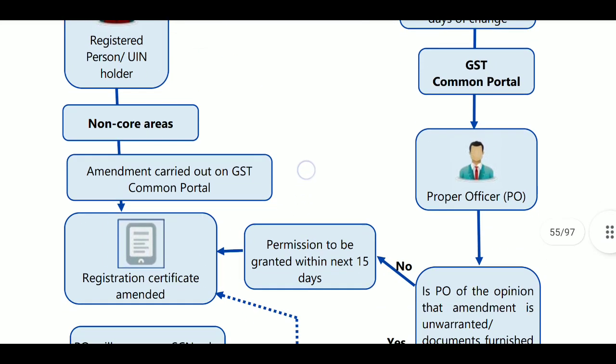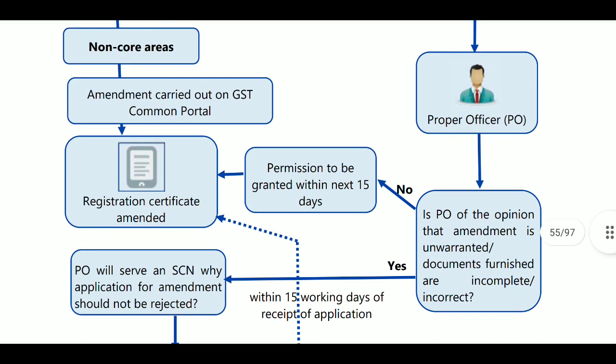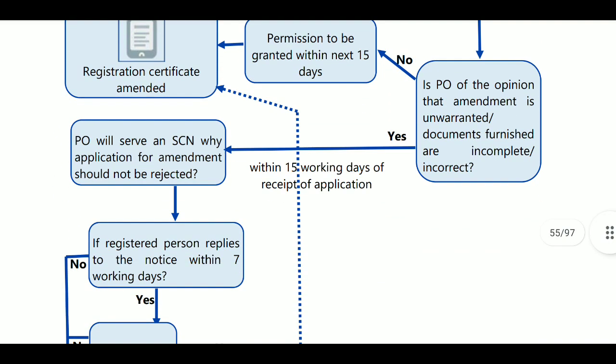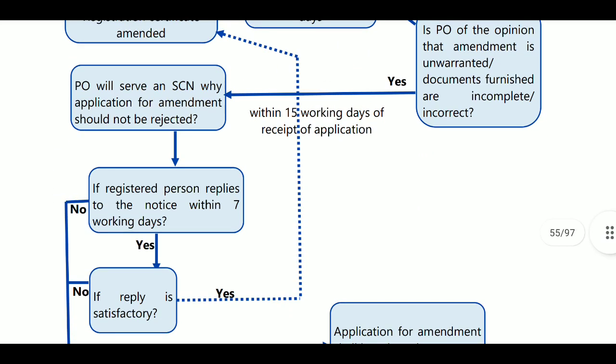Then, if you are a non-core person, the amendment is carried out on the GST common portal, and the registration certificate will be amended as and when the details are provided. Next, whenever you get a show cause notice because you have not provided proper information, the registered person must reply within 7 working days. After the 15 days are over, if you receive a show cause notice, you must reply within 7 days of its receipt.